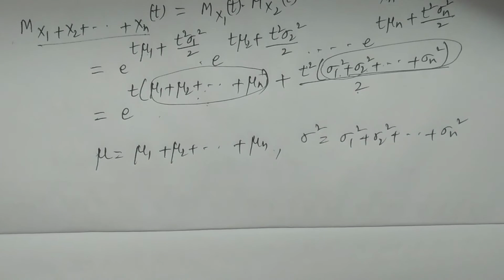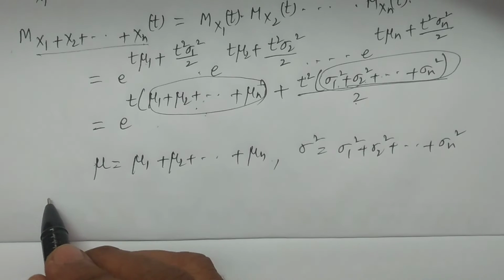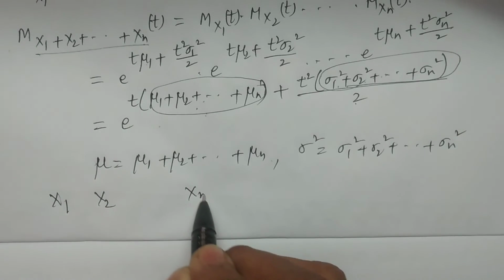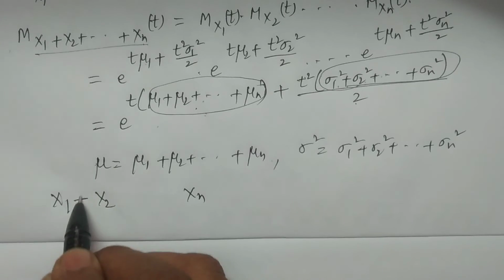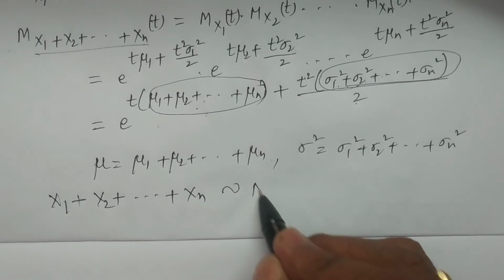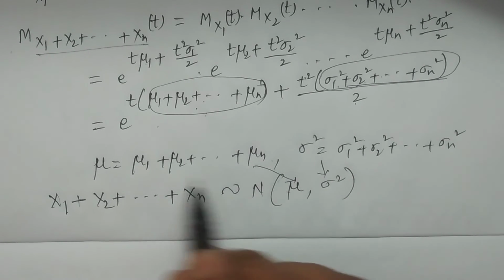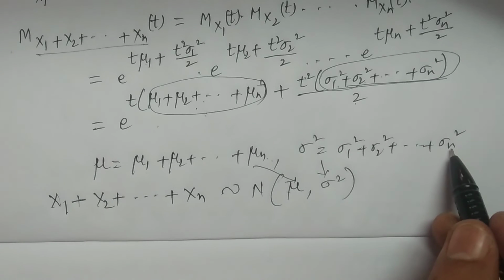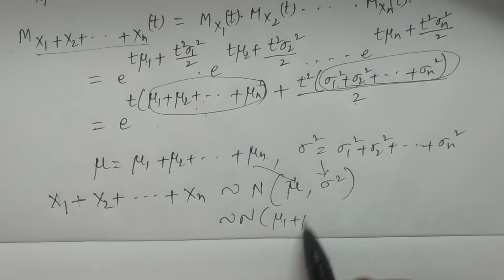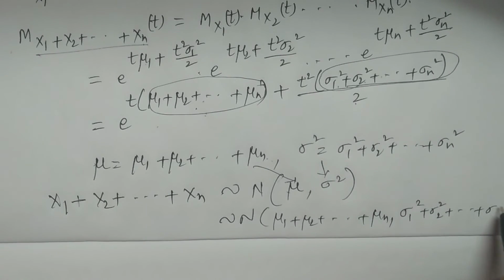So the sum of n independent normal variates x1, x2 and so on xn again follows a normal distribution with mean mu1 plus mu2 plus and so on plus mu n, and variance sigma 1 square plus sigma 2 square plus and so on plus sigma n square.